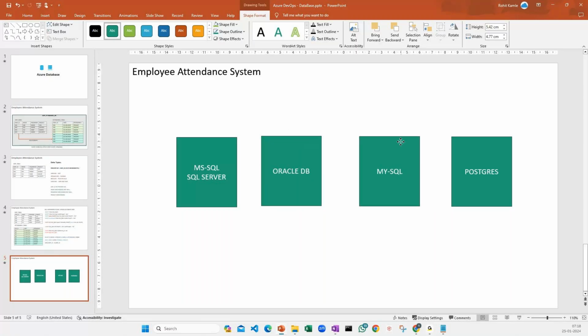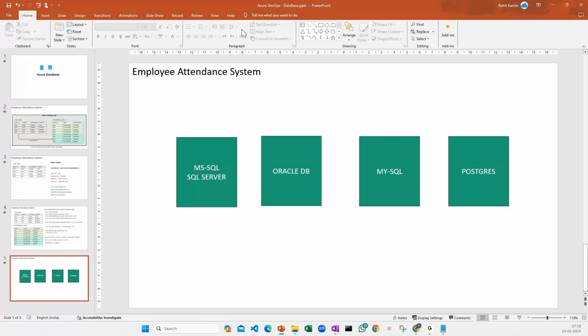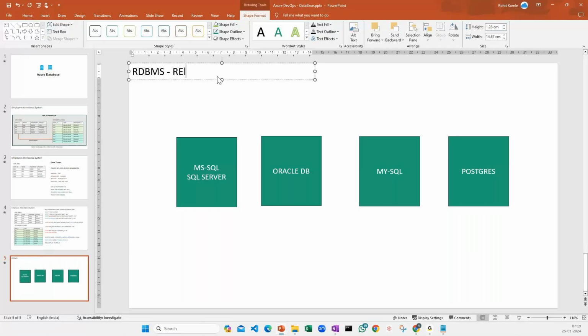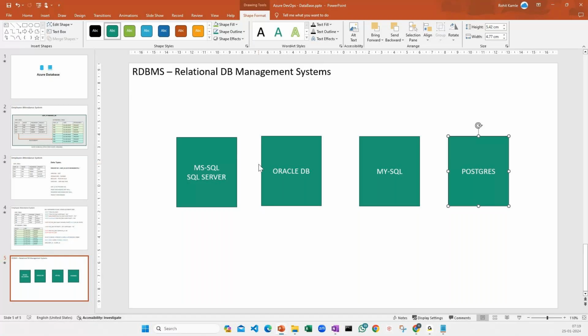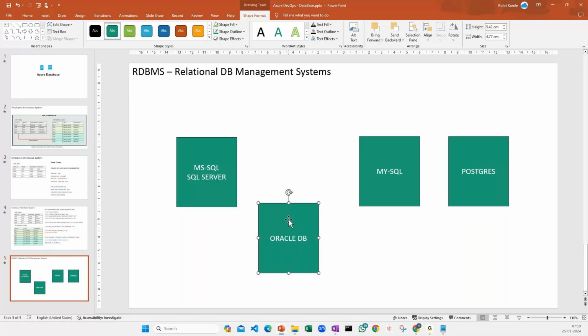Okay, from the relational database perspective, these are all relational databases. Okay, RDBMS, Relational Database Management Systems. Now these four things, okay, we will be having. This is not available currently. This is not really supported in Azure. You cannot really use that or create this Oracle database. Currently, I think they are working on this one. Soon you will be having it, but currently you cannot have this Oracle database as a service.